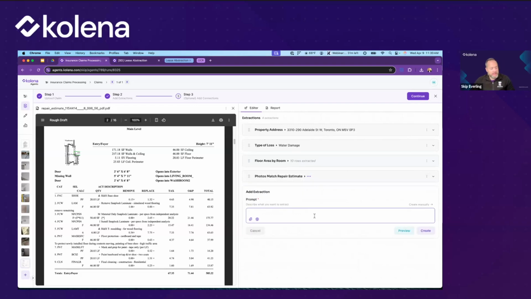The other thing we want to know is, are the repairs covered by the policy?